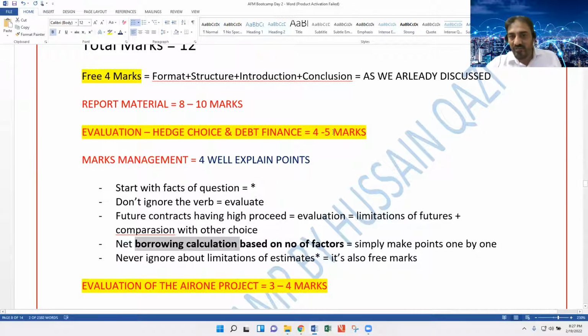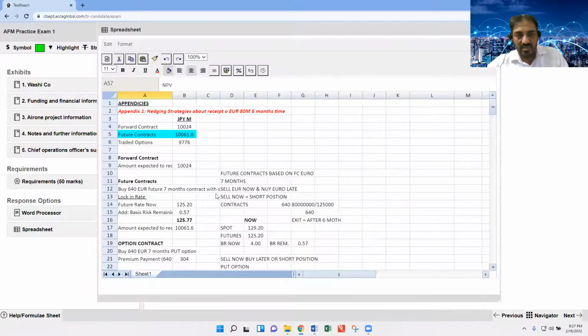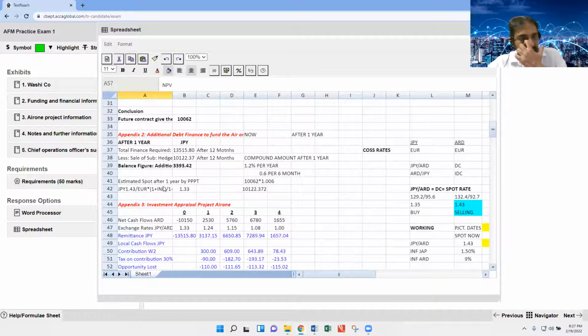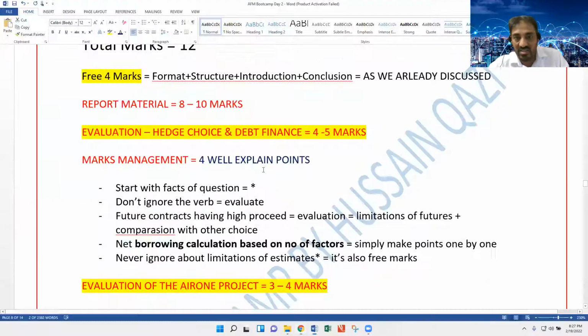Borrowings. Here, for 4 to 5 marks, you have to mention hedge and debt finance. Here you have to refer to appendix 2, and explain the facts that after hedging and investing the amount, the net figure from the borrowings, the net amount we have to borrow, equals 3393.42 million Japanese yen.